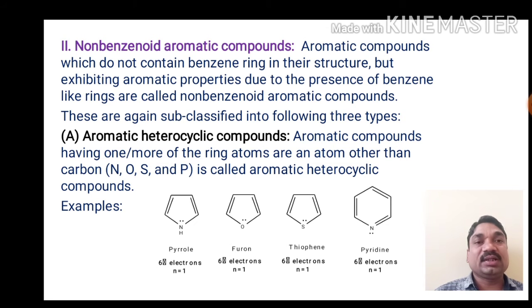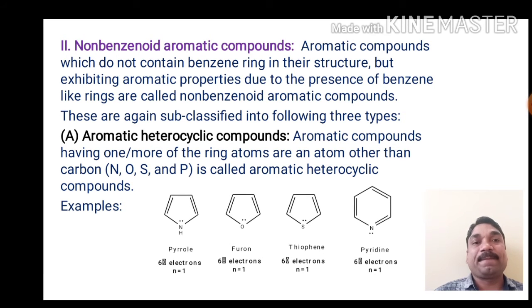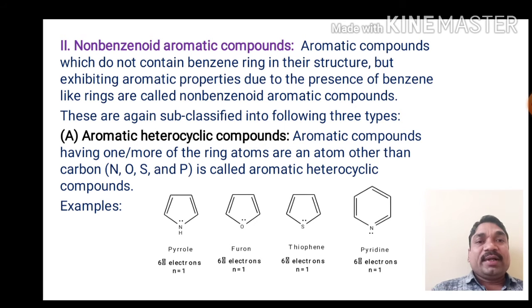A heteroatom is an atom other than carbon. If the ring is formed by the same atom, carbon, then it is called a homocyclic ring. If the ring is formed by more than one kind of atom, then it is called a heterocyclic ring. For example, pyrrole has 4 carbon atoms and 1 nitrogen atom as a heteroatom.